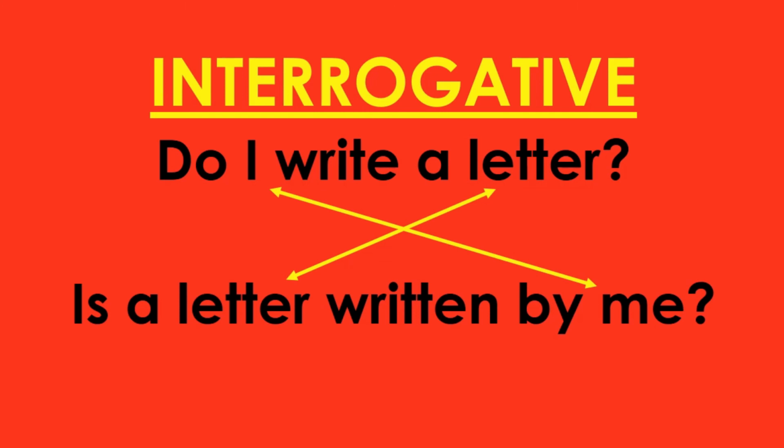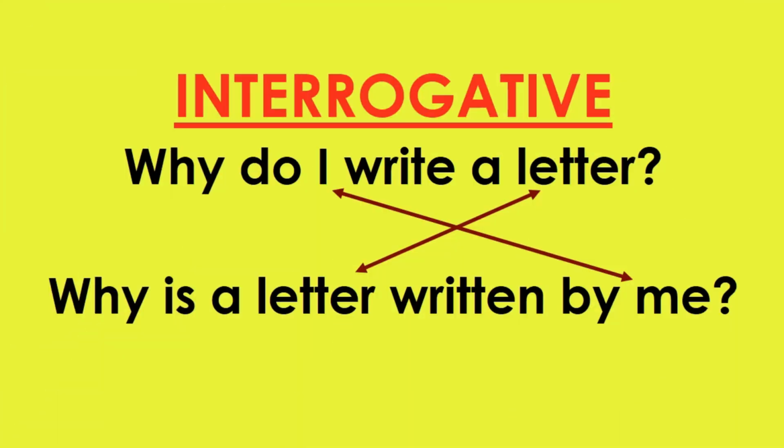Let us now see how a question with interrogative pronoun, that is all WH words, is transformed into passive voice. Look, this is almost the same as the previous example. We have only added Why in the beginning. So the question is, why do I write a letter?